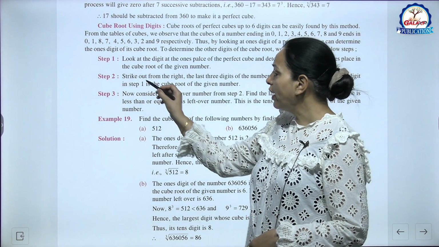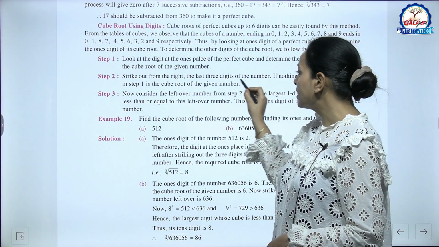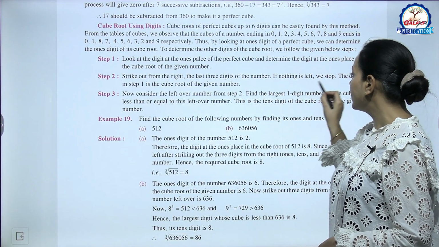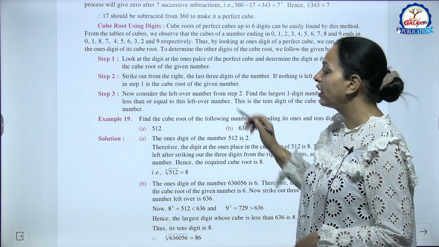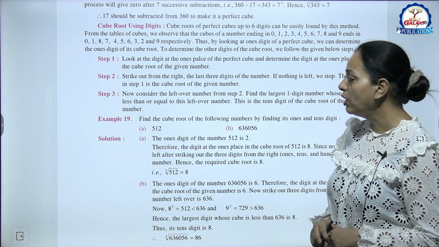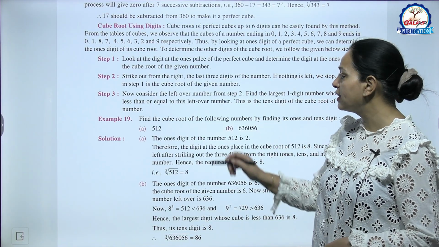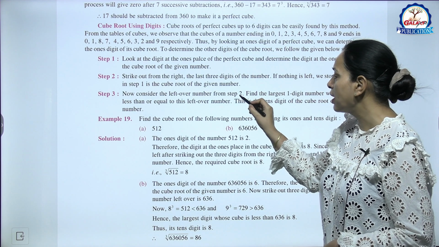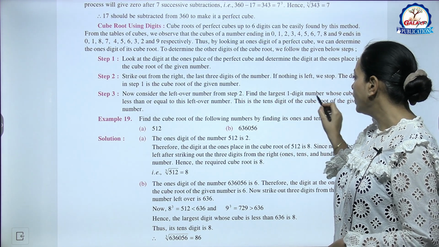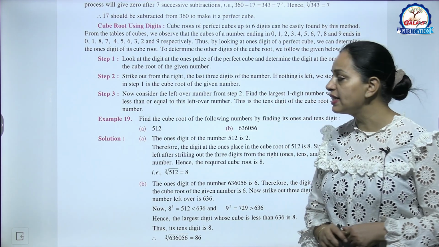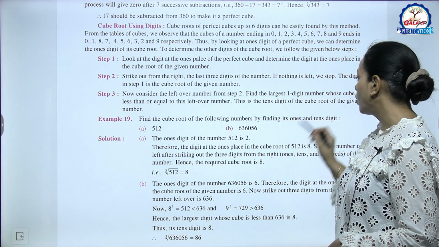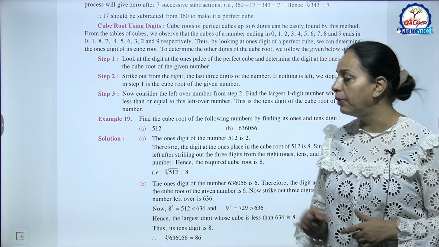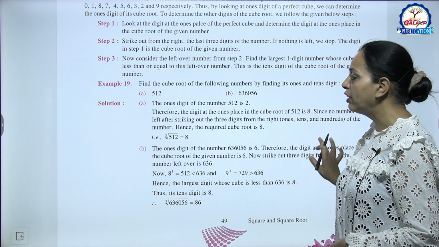Step 2, strike out from the right the last 3 digits of the number. If nothing is left, we stop. The digit in step 1 is the cube root of the given number. Now step 3, consider the leftover number from step 2. Find the largest one digit number whose cube is less than or equal to this leftover number. This is the tens digit of the cube root of the given number. See examples, it would be clear to you.